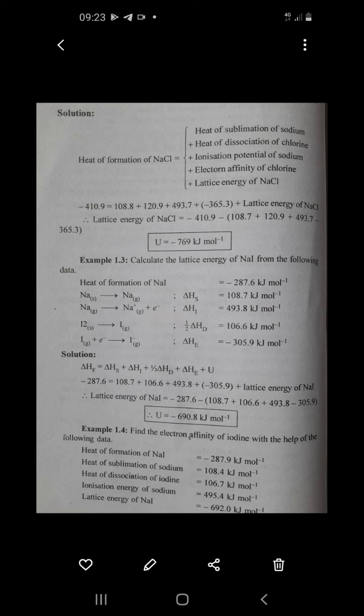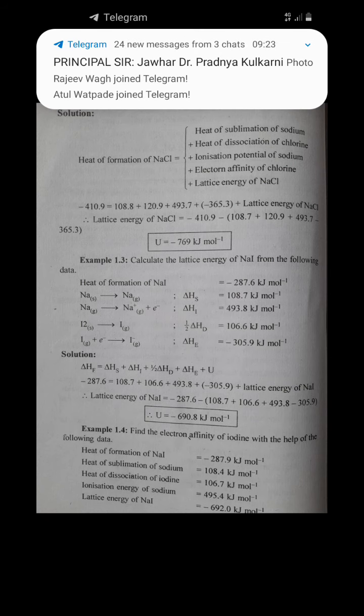Then the dissociation of I2 to I gas, which is half of delta Hd, 106.6 kilojoule per mole. And then last, the electron affinity of iodine, I plus e- gives I-, delta He is equal to minus 305.9 kilojoule per mole.